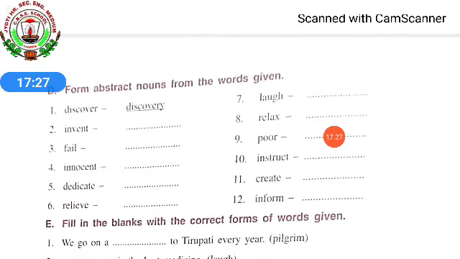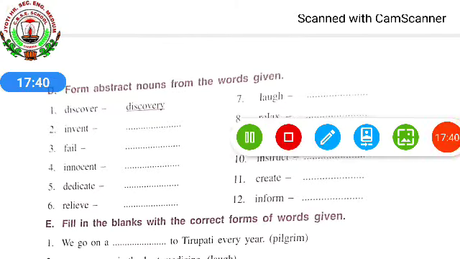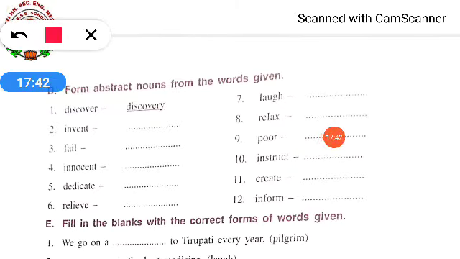Next. Form abstract nouns from the words given. I already told you what is the meaning of abstract noun, which we can feel, but we cannot see, touch or smell. So examples are given over here. One example is given. Discover, discovery. Invent, invention. Okay?